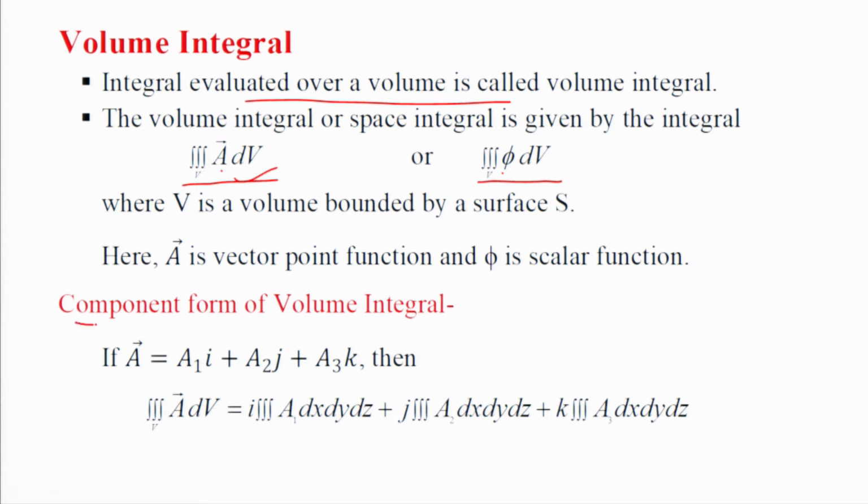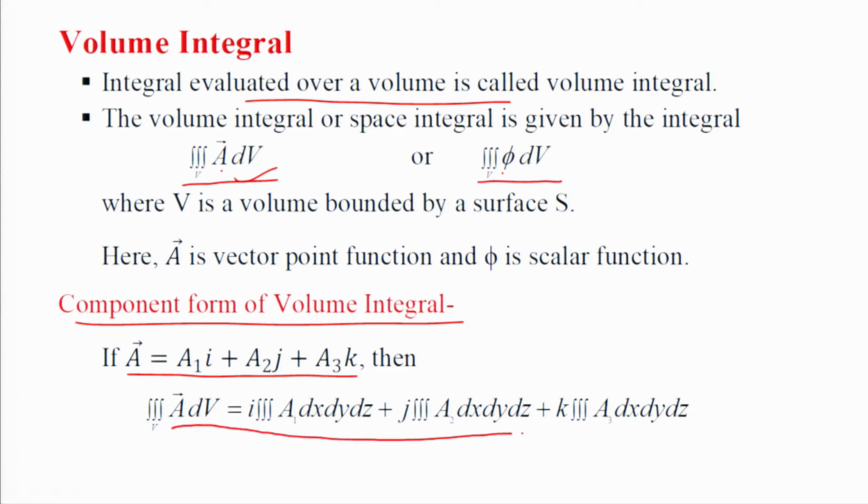Now, component form of the volume integral. If the vector A is taken in component form, a1 i plus a2 j plus a3 k, then the volume integral takes the form i triple integral a1 dx dy dz plus j triple integral a2 dx dy dz plus k triple integral a3 dx dy dz.